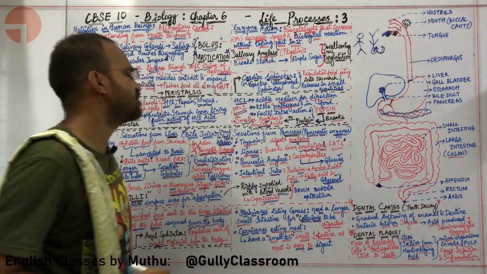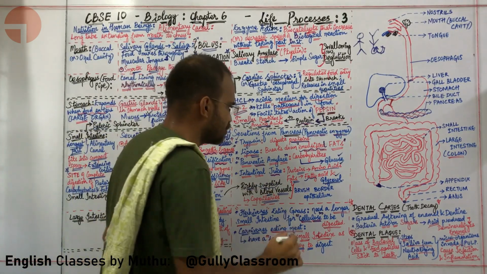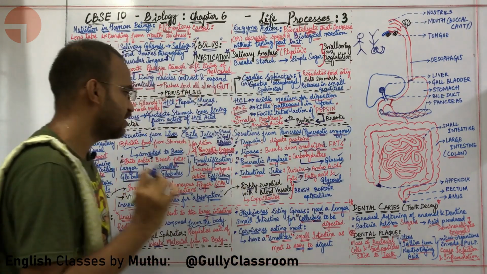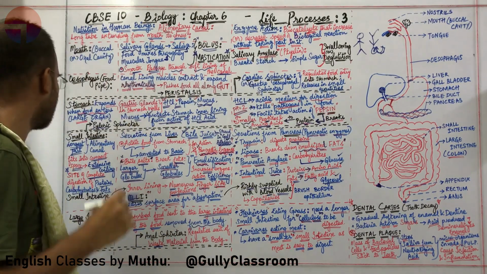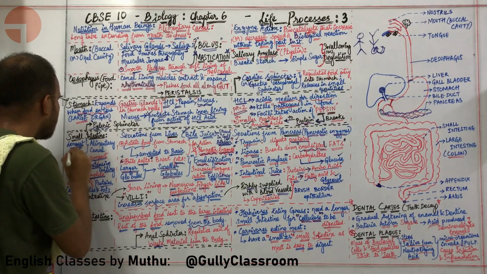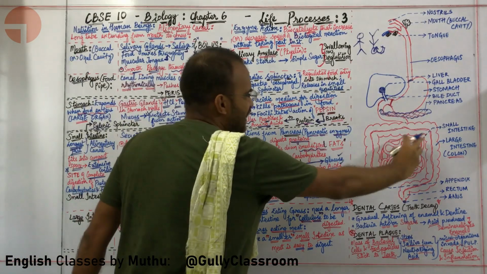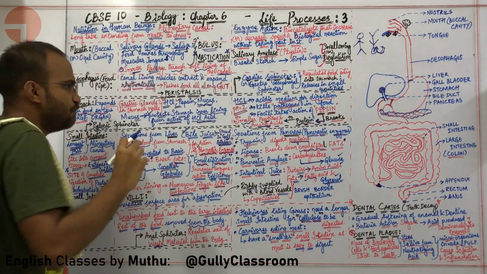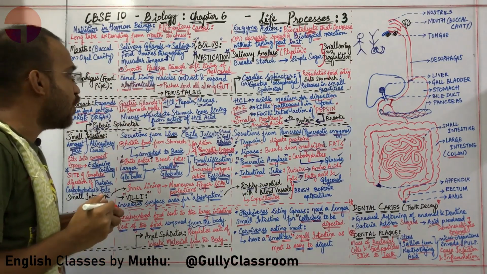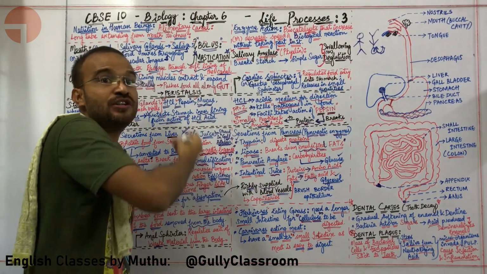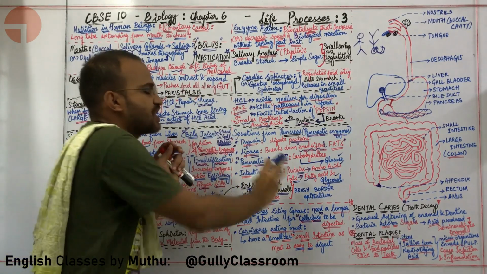We also have intestinal juice, which helps in the conversion of proteins to amino acids and fats to fatty acids and glycerol. So the small intestine, the longest part of the alimentary canal, fits into a very compact space due to extensive coiling. What is it doing? It is digesting all the different components of the food to its completion.